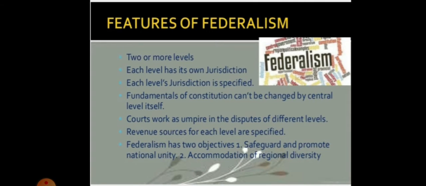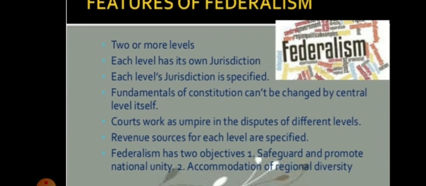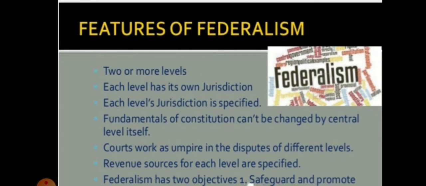Now a very important question: what are the features of federalism? Seven features are there. The first feature: federal means the division of power, power sharing between two levels of the government. Two levels of government exist here. Each level has its own jurisdiction, meaning each level has its own subjects, its own areas.